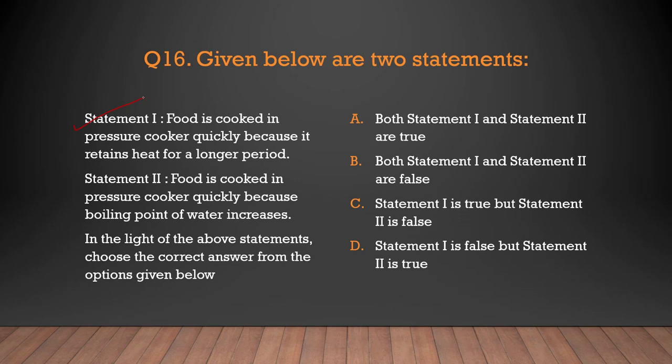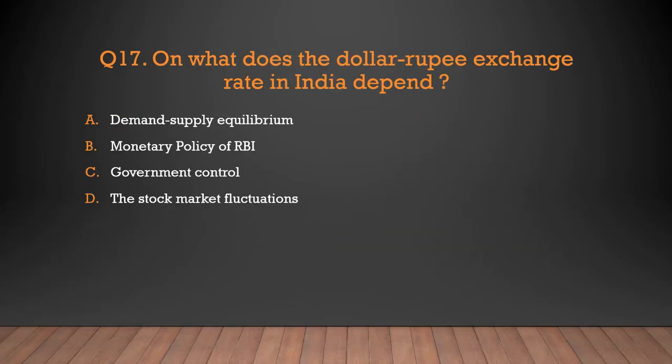Statement number 2. Food is cooked in pressure cooker quickly because boiling point of water increases. Yes, this thing is absolutely true. Food in pressure cooker is cooked quickly because boiling point of water increases. So statement number 1 is wrong here. Statement number 2 is correct. So we have to mark statement 1 is false and 2 is correct. So we have option number D, which suggests statement number 1 is false, but statement number 2 is true.